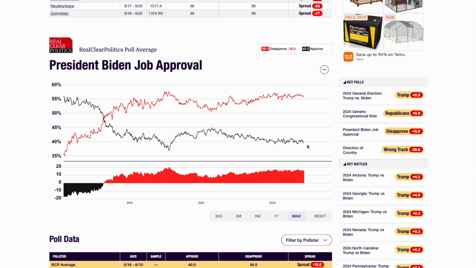Other political commentators and statisticians like Nate Silver have said that Biden should drop out of the race. At this point, it might be even too late. It might be a bigger gamble than for him to stay in the race, but it's unknown, and so he should definitely drop out because his polling numbers are not changing. If anything, they are declining over time, and he doesn't seem to be winning this election.